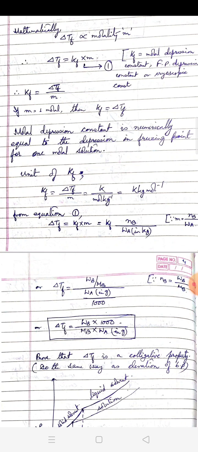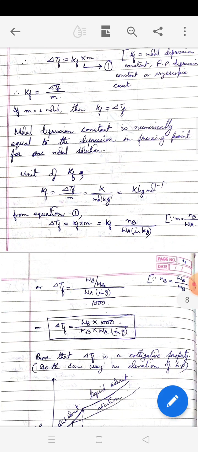Now, if you are required to prove that the depression in freezing point is a colligative property, you can see here delta Tf is dependent on mass of solute, molar mass and mass of solvent. So all are dependent on number of particles. Hence it is a colligative property.